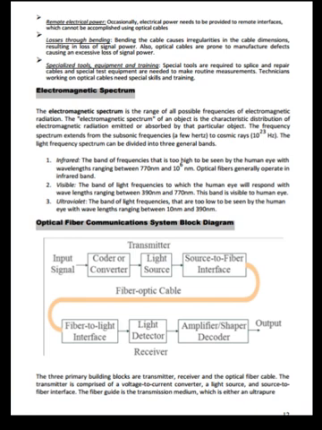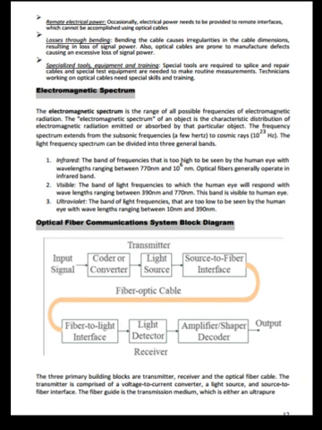Infrared, the band of frequencies that is too low to be seen by the human eye, with wavelengths ranging between 770 nm and 10^6 nm. Optical fibers generally operate in the infrared band. Visible, the band of light frequencies to which the human eye will respond, with wavelengths ranging from 390 nm to 770 nm. This band is visible to the human eye. The third one is ultraviolet, the band of light frequencies that is too high to be seen by the human eye, with wavelengths ranging between 10 nm and 390 nm.